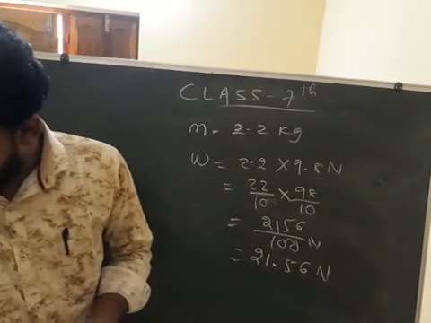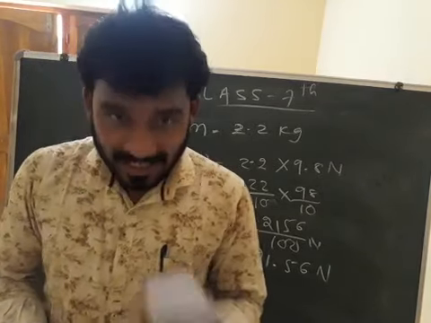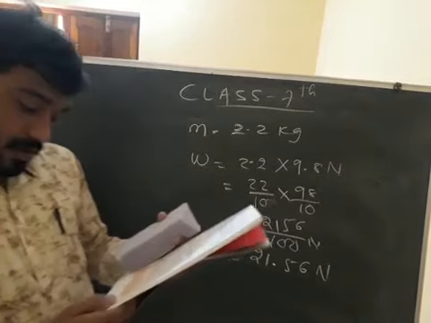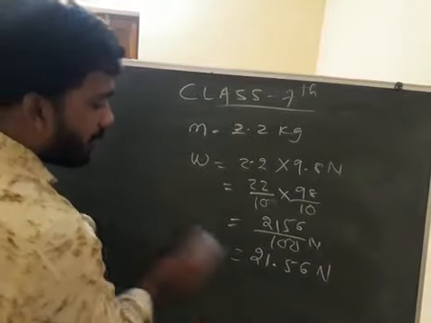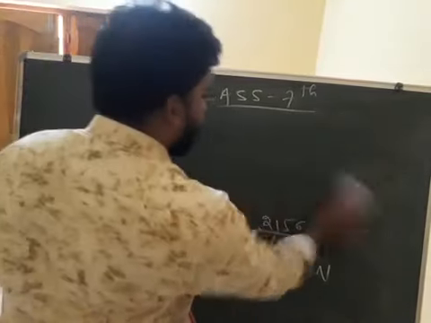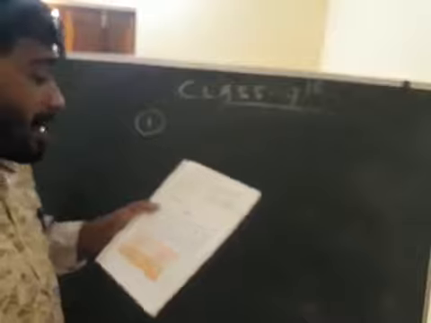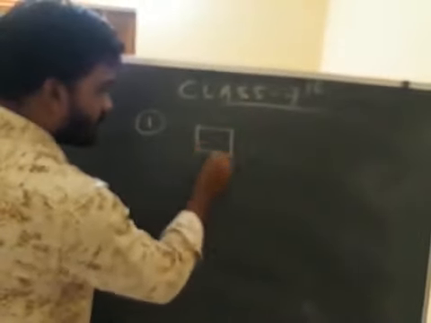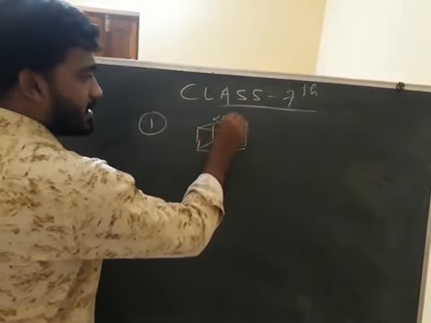Now come to the numerical exercise. Page 9. First numerical, what is given? Numericals, I am going to do. First question: find the mass of an ice cube of edge 2 centimeter. It means there is one ice cube and the edge is 2 centimeter.